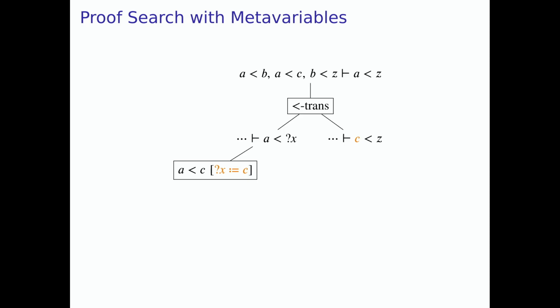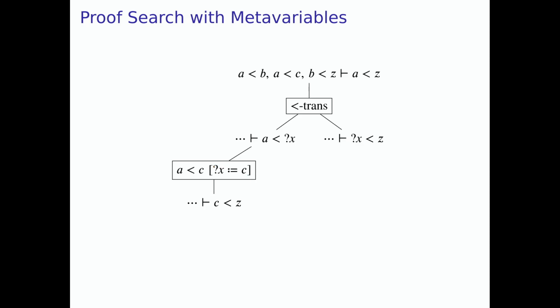Okay, what's the solution here? Well, we propose a very, very simple solution, which is this. At the point where we apply this rule and discover that it requires a metavariable instantiation, we simply take this goal, which contains the same metavariable, copy it down here, and the intuition here is that because we use this rule to prove the goal, it forces us into a specific metavariable assignment, and so it forces us to prove a particular instantiation of this goal, and so we just treat this goal as an additional sub-goal of this rule.